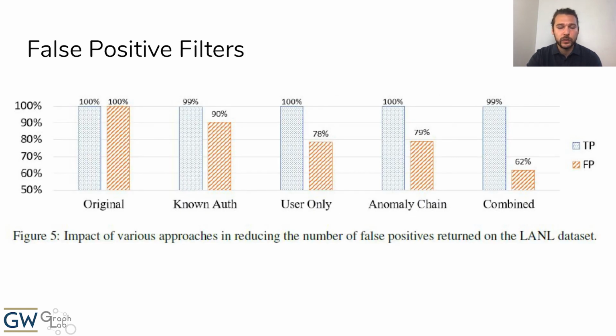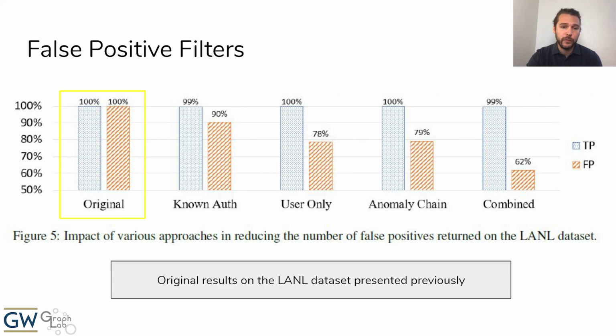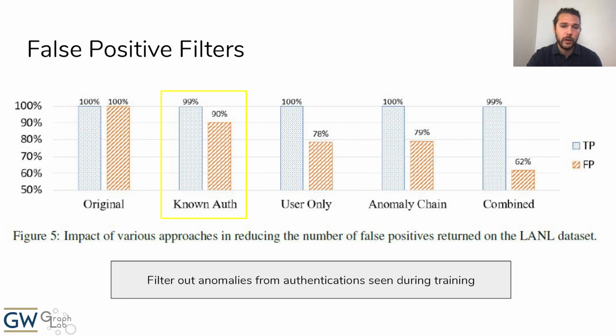So, based on these observations, we built several post-processing filters in an effort to reduce the number of false positives generated by our algorithm. The first results labeled as original are the baseline results on the LANL dataset as presented previously, showing 100% of the original true positives and 100% of the original false positives. The known authentication filter is based on the first observation and will filter out any anomalies associated with authentication events that were seen during the training period. We can see that applying this filter reduces false positives by 10%, while only reducing true positives by less than 1%.